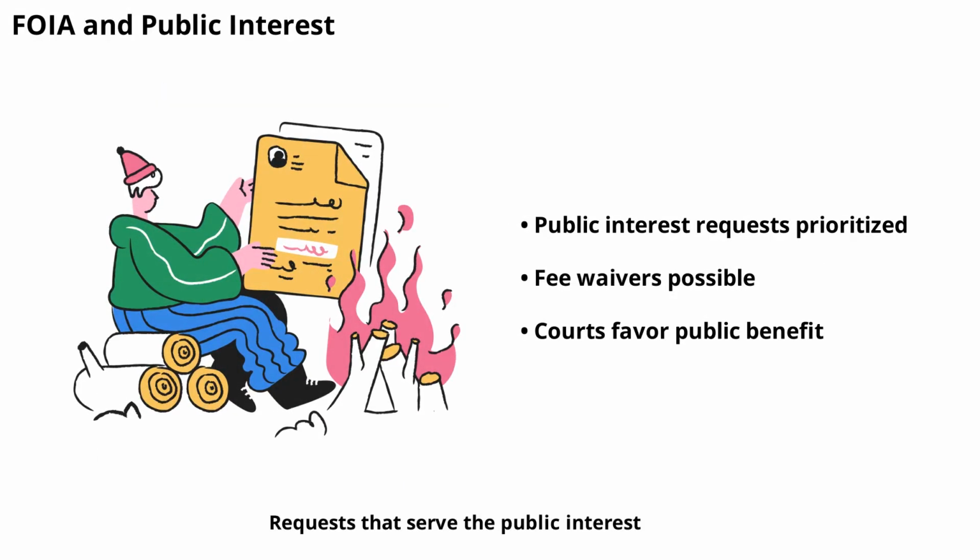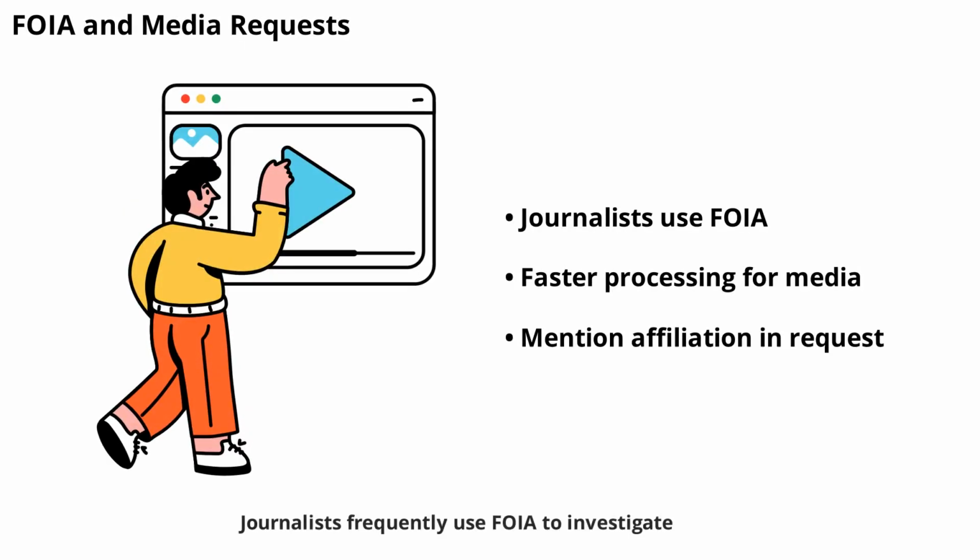Requests that serve the public interest, such as those exposing government wrongdoing or improving public understanding, are often prioritized. Agencies may waive fees for these requests, and courts may be more likely to order disclosure if the public benefit is clear. Journalists frequently use FOIA to investigate government actions and inform the public.